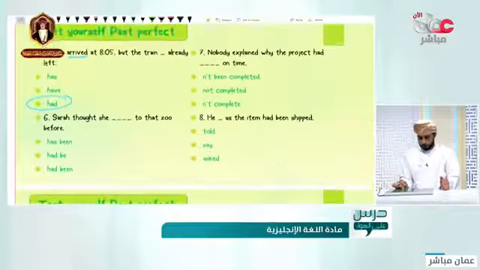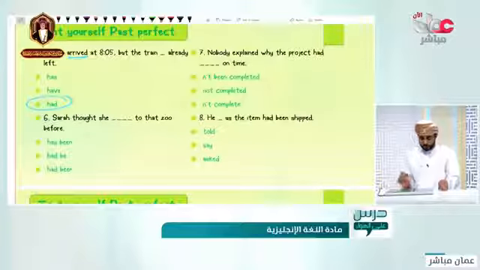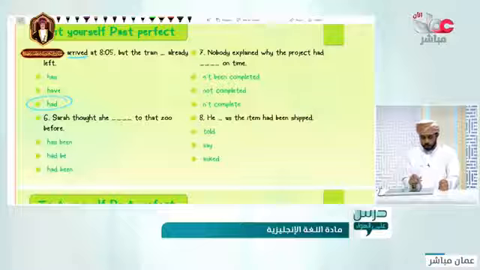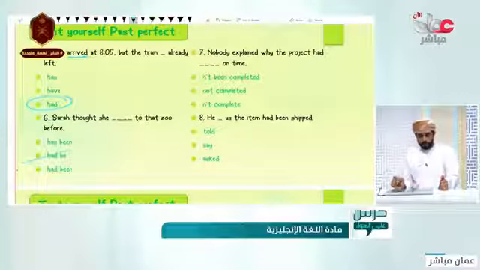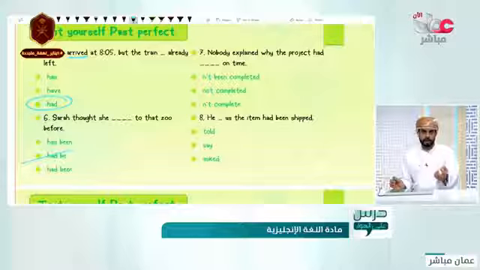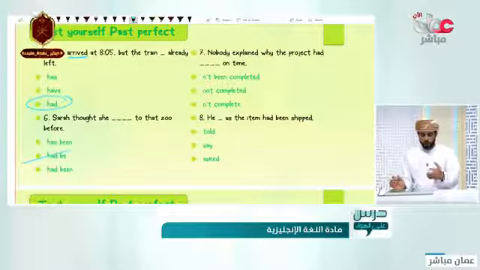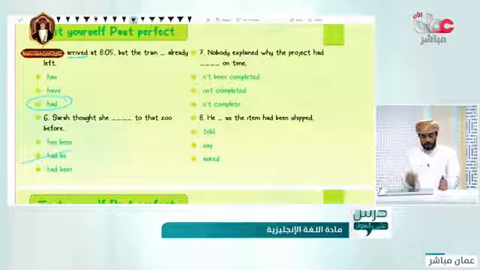Nice. 6. Sarah thought she had been to the zoo before. Has been, had be, or had been. Of course, this won't work. What is the difference between those two, has been or had been? The present perfect and the past perfect. Which one should we use in here? You may say, teacher, has been would work.